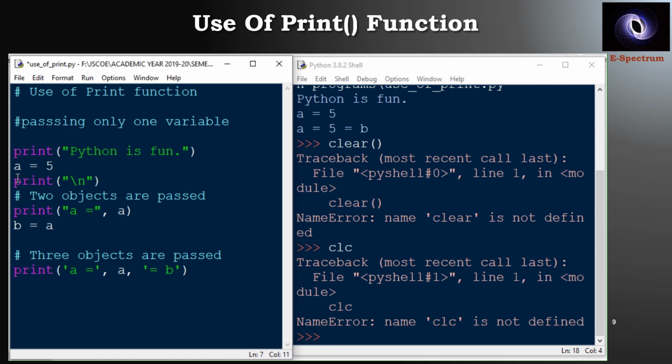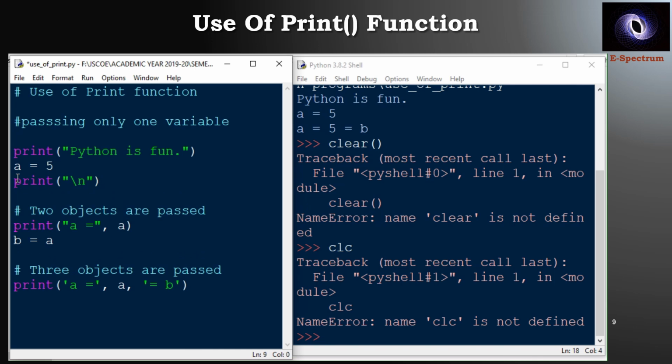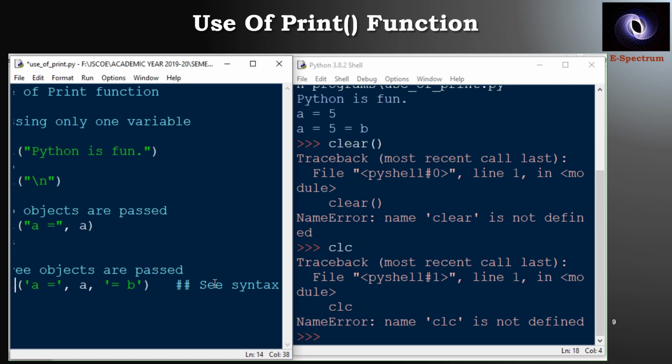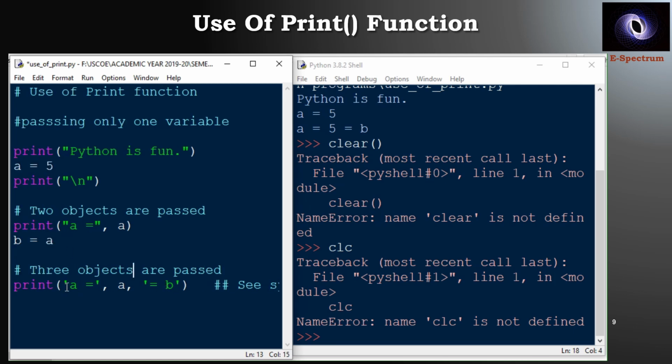So what I will be doing is, I will be displaying now two things, that is a is equal to, which is a string, and the actual value of a. So I am passing how many objects to the function? Two objects. Then I am taking one more variable b and I am assigning value of a to b. Now I want to display a is equal to b. Okay, so how I will be doing this? This is a is equal to is my one group, b is equal to is my second group, and value of a I want to display in between. So it is separated by commas. So I am passing how many objects now to the print function? I am passing three objects.